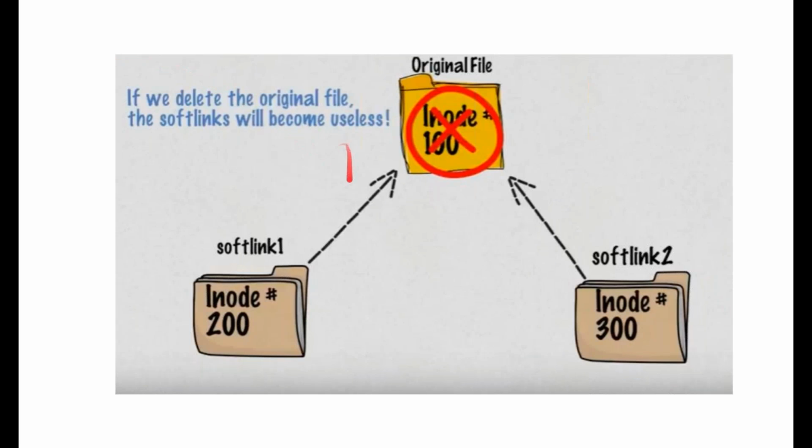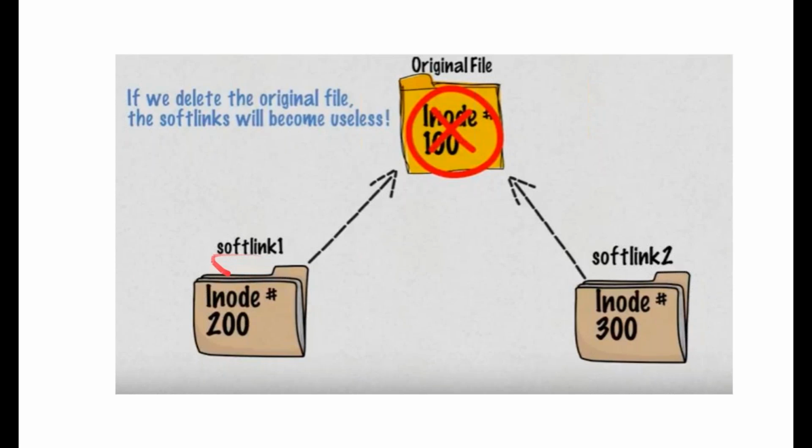Similarly, in the case of your soft link, it will point towards your original file. If you delete the original file, the soft link will become useless, because soft links are actually pointing towards your file, not the inodes.